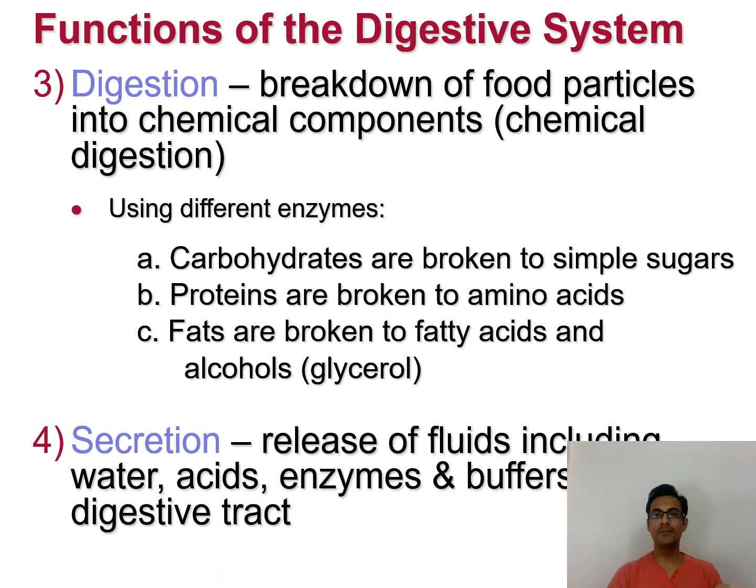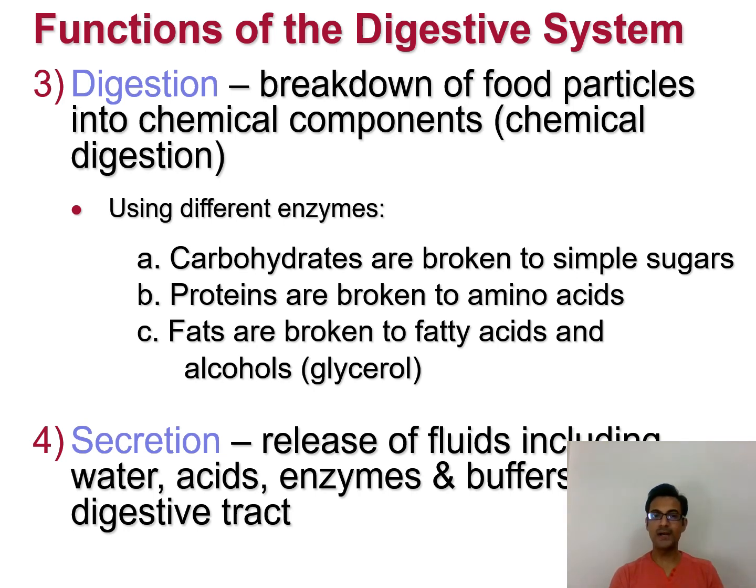Carbohydrates are broken down into simple sugars that can be absorbed. Proteins are broken down into amino acids so that those amino acids can be further utilized in the body for production of different kinds of chemical components, including the proteins for normal functioning and maintenance of the human body. Fats can be broken down into fatty acids and alcohols. By alcohols, I specifically mean glycerol, which is used in the body for different functions.